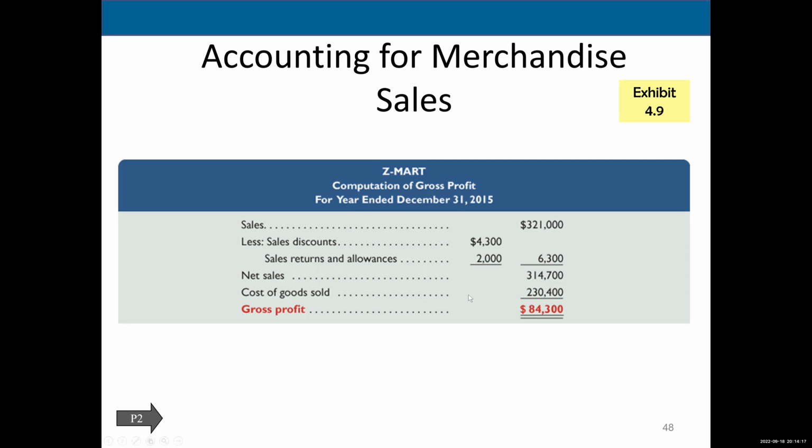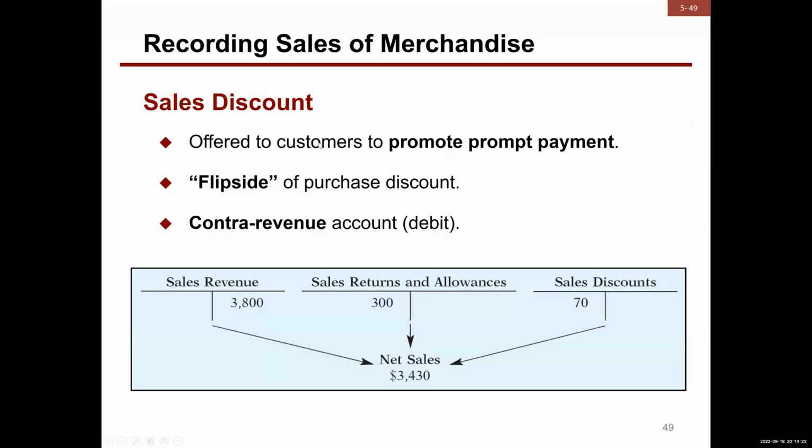Okay, let's take a look at sales discount again. Remember, a sales discount is for prompt payment. It promotes prompt payment. 2/10, net 30: if you pay me within 10 days, I'll give you 2% off. And they're going to go for it because that's a pretty hefty discount. You get 2% off, just pay within 10 days. Everybody's going to do it.